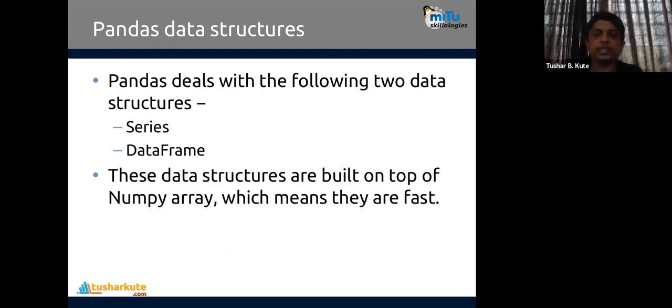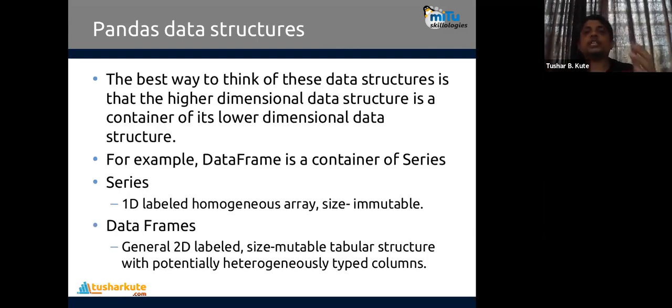Okay, so these are the special data structures which are used in pandas. Now let's see about the data structure. The best way to think of this is that a higher dimension data structure is a container of lower dimension data structures, like a data frame is a container of series.